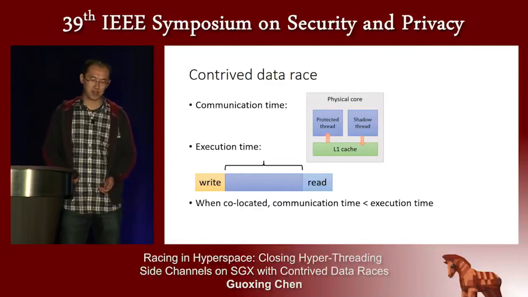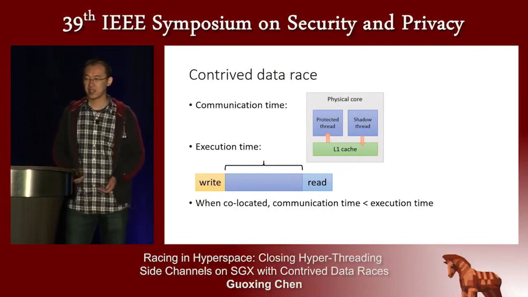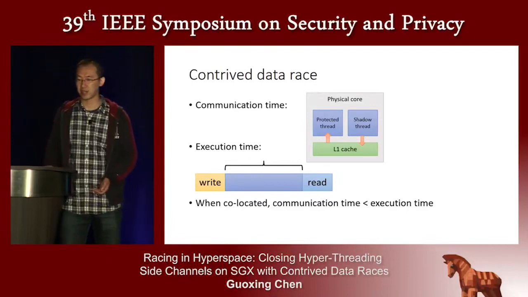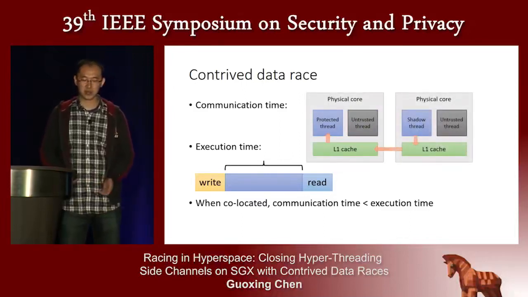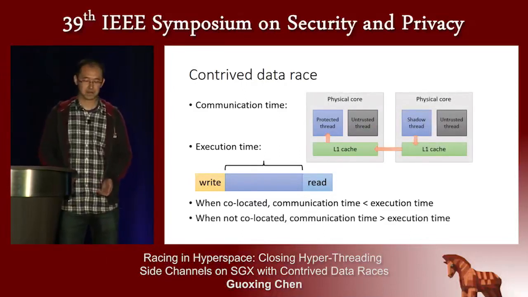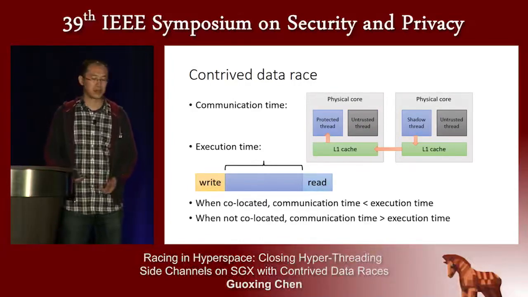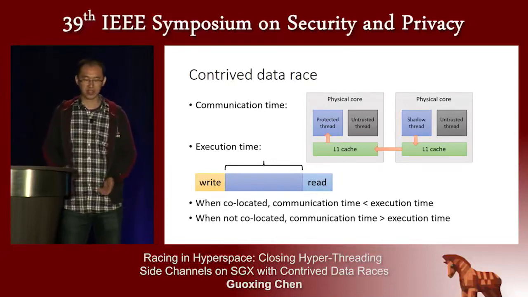So in our example, when they're collocated, the communication time is much smaller than the execution time. So when the protect thread reads, it's very likely it will see the data written by the other thread immediately. So there will be a high data race probability. And when they're not collocated, we can see the communication time is much larger. So it's unlikely for the protect thread to see the value written by the shadow thread in time. Here's the basic idea of contrived data race.